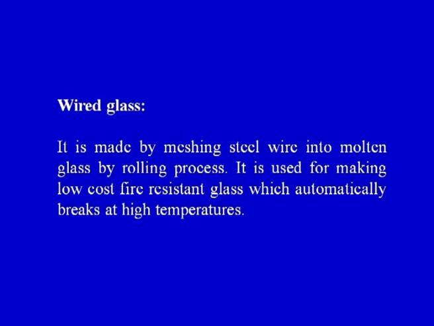So we have seen that when we want to make a flat glass, there are different techniques, and two of them we have discussed till now. So depending upon the final shape, we can have other processes which are well developed for processing of glass. Then another one is the wired glass. It is made by meshing steel wires into the molten glass by the rolling process. It is used for making low cost fire resistant glass which automatically breaks at high temperature.